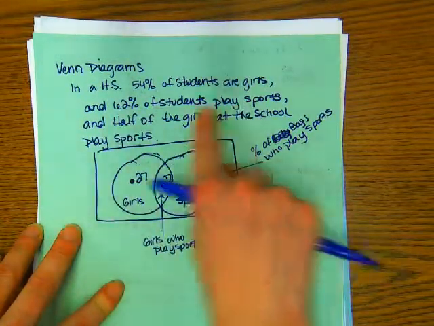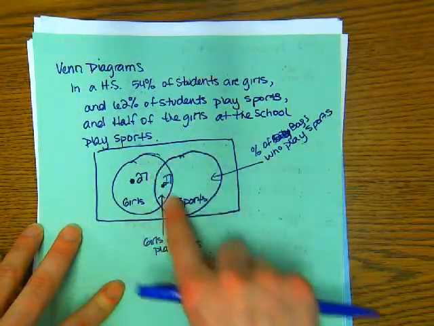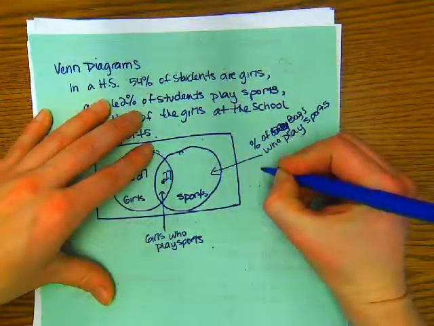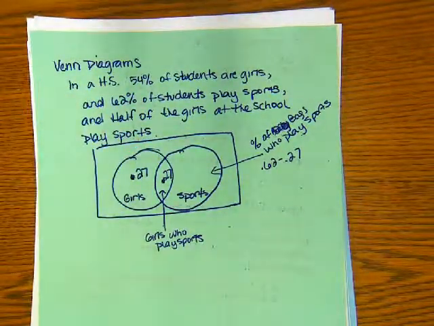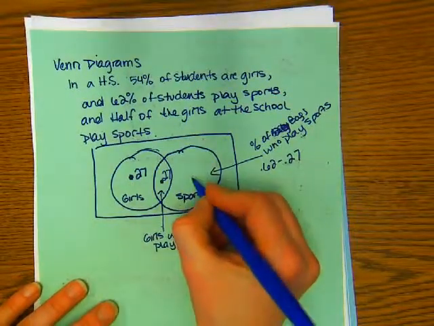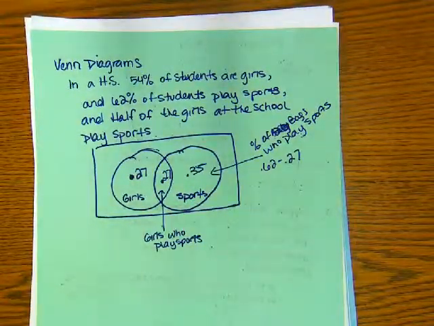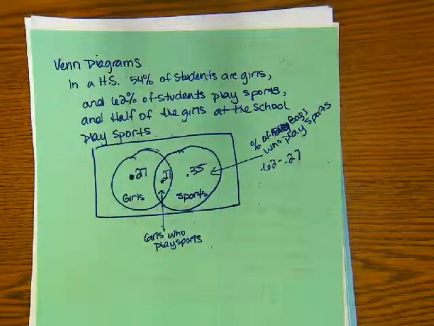We have to use this 62%. This entire thing's 62%, and I'm going to do 0.62 minus 0.27 because that's the overlap. And what is that? 0.35. Okay. Now, would you add up 0.27 plus 0.27 plus 0.35? Okay, wait a second. That can't be right, because what should the entire school add up to be?